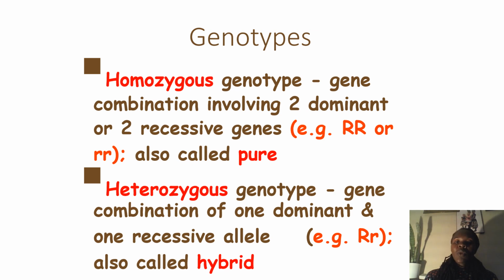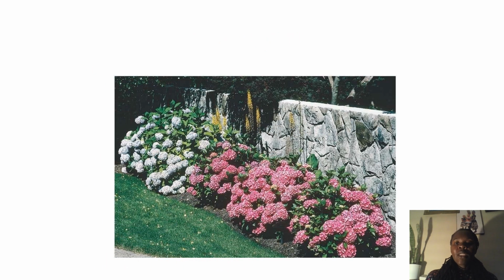And then when we talk about the heterozygous genotype, it's a combination of one dominant allele as well as one recessive allele. And we have the capital R, small r. In the case of the example we talked about, the color of the flower, the red and the yellow. Remember, the red was dominant over the yellow. The yellow was the recessive. So in that case, it's known as a hybrid. So this is the case of a phenotype.